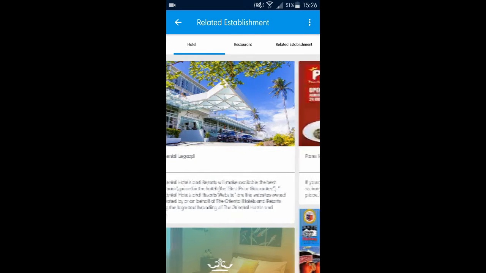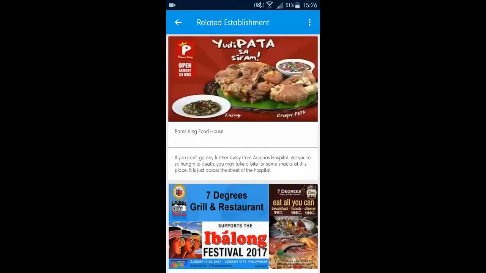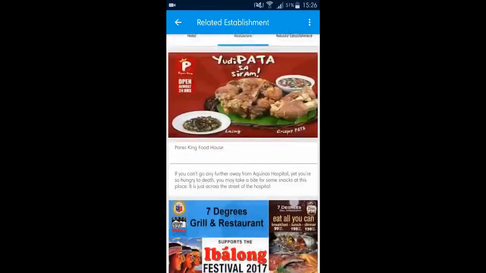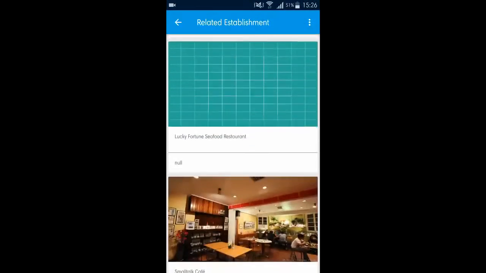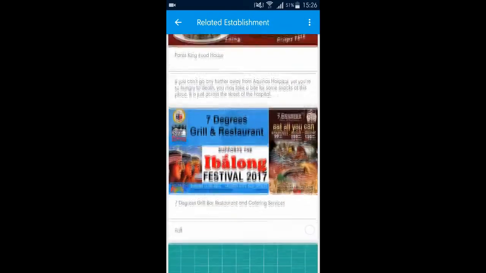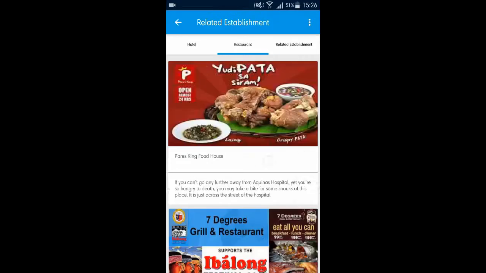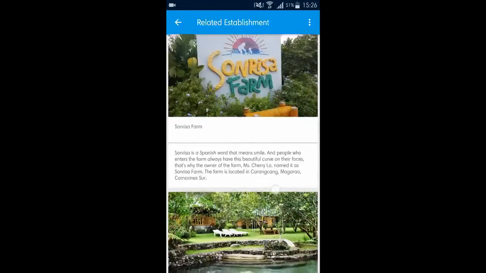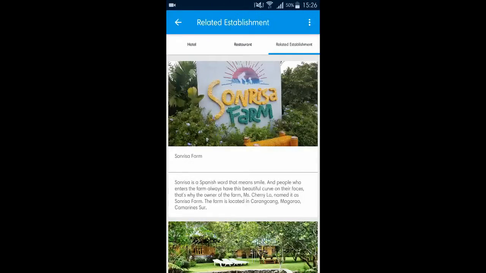So if you swipe going to the right, you could see the restaurants that are within the province of Albay. And upon swiping again right, you could see all the related parts. You could see farms, which could not be categorized as tourist attractions, but could be considered as parts or entities with relation to the Department of Tourism.